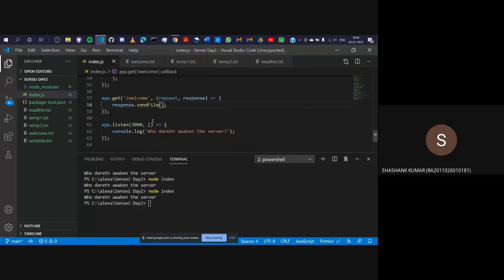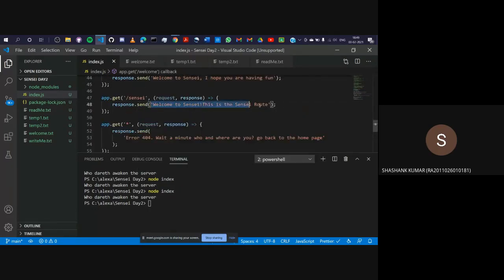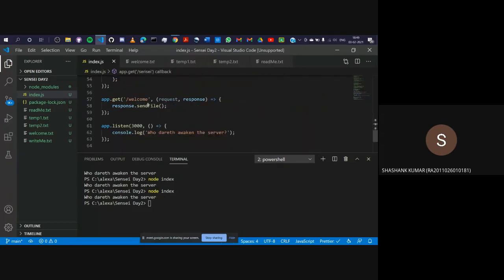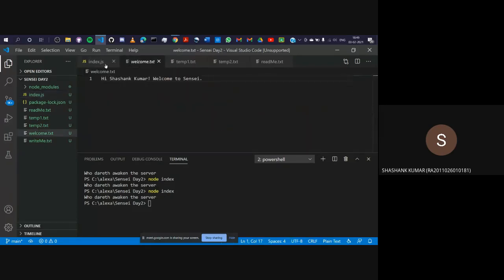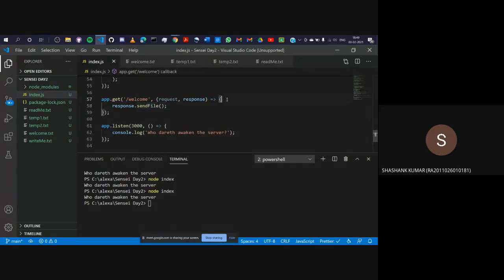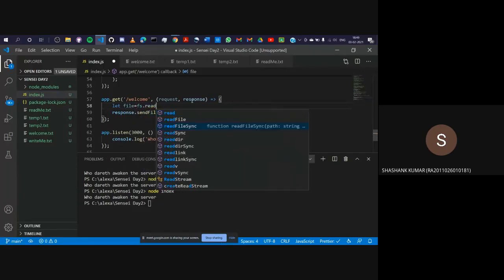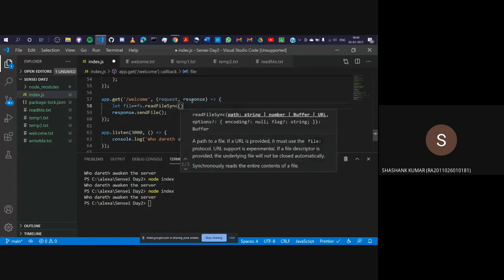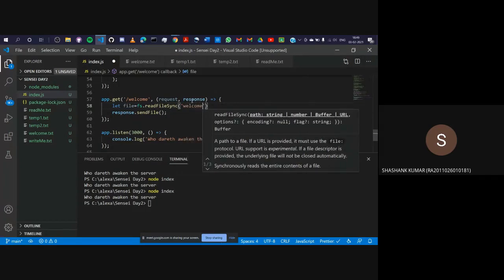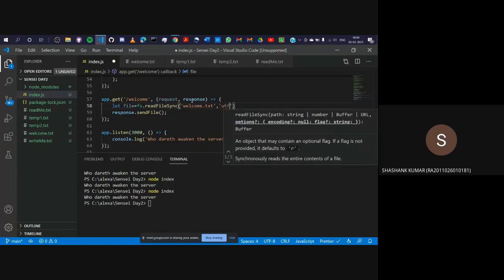Which file are we sending? When you have to send a message, you always write the message in single quotes and then type send. But when you have to send a file like this welcome file, you need to write send file. Let's access the file first. Let file is equal to fs read file sync, the name of the file, welcome.txt, encoding is UTF-8, and here we go.